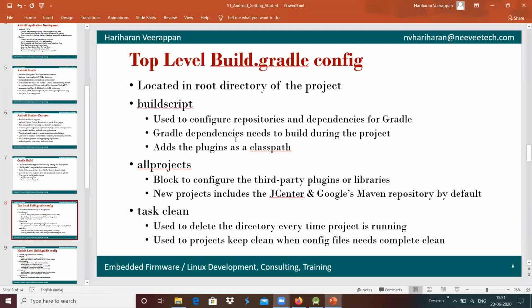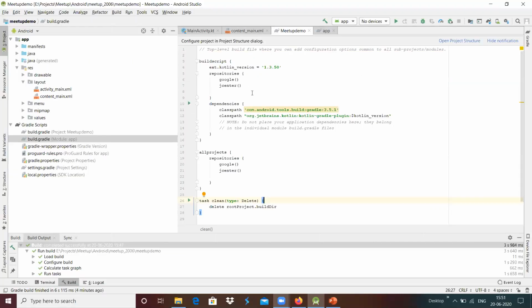The buildscript is used to configure the repositories and dependencies for Gradle for that particular application. For example, this application has dependencies like the Kotlin versions and repositories of the Google repository, and we have the JCenter repository. These two are the default dependencies or repositories needed for any Android application to build.